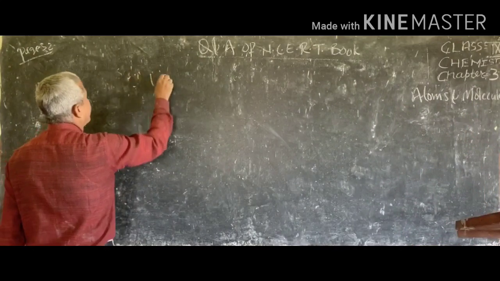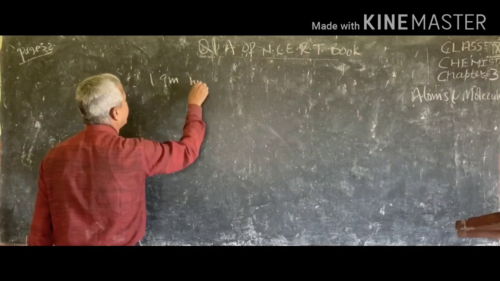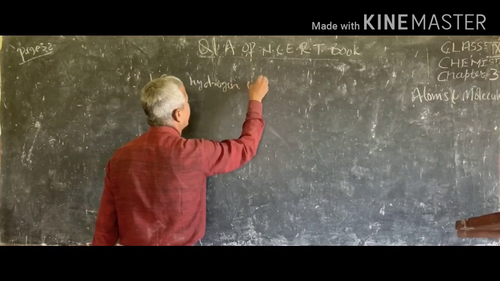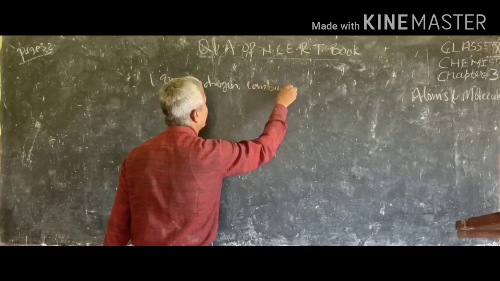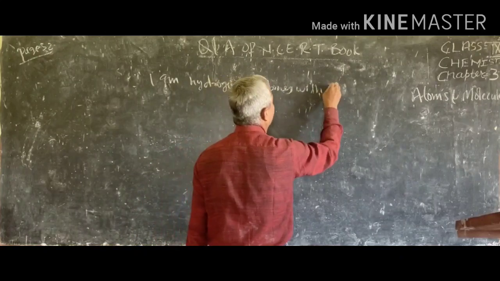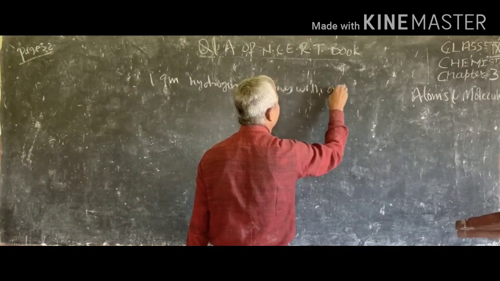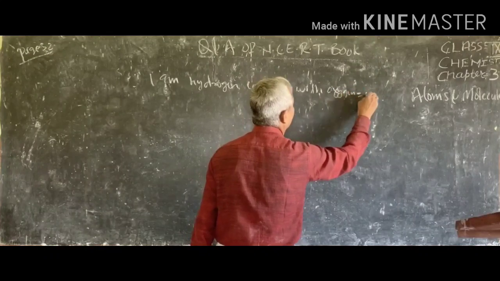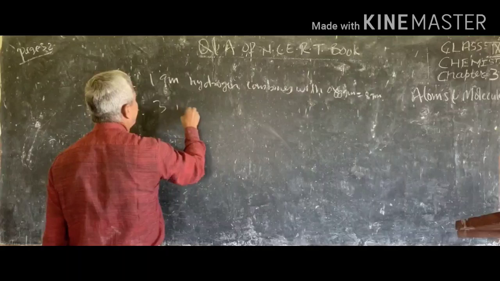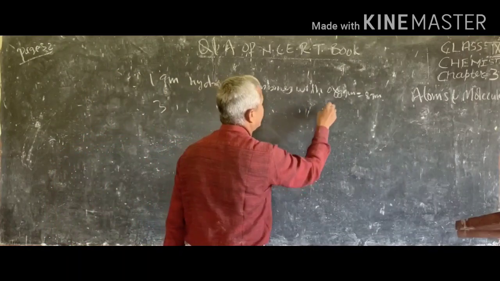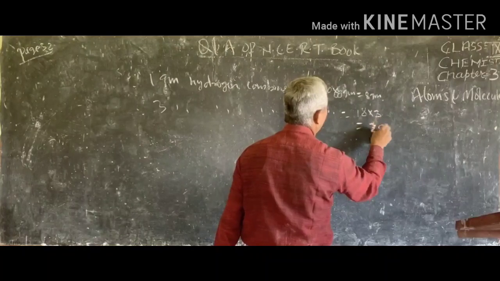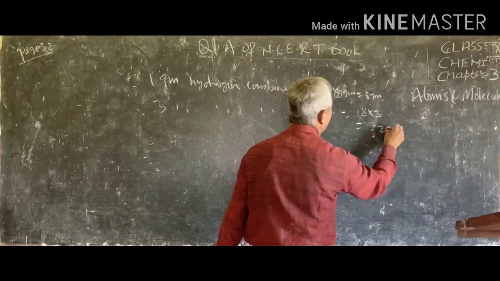Since 1 gram hydrogen combines with oxygen equal to 8 gram, therefore 3 ग्राम हाइड्रोजन will combine with oxygen equal to 8 into 3 is equal to 24 gram.